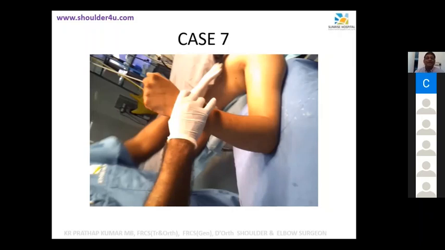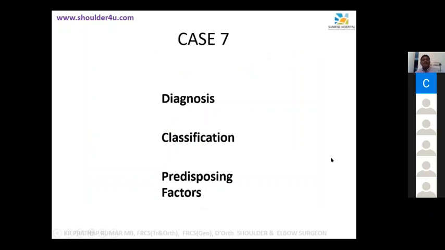Okay. What happens with elbow injuries, especially radial head fractures and dislocation? What is the one very specific complication causing stiffness? Myositis ossificans. Exactly. Post-traumatic heterotopic ossification, that is probably the better term. So that is the diagnosis.